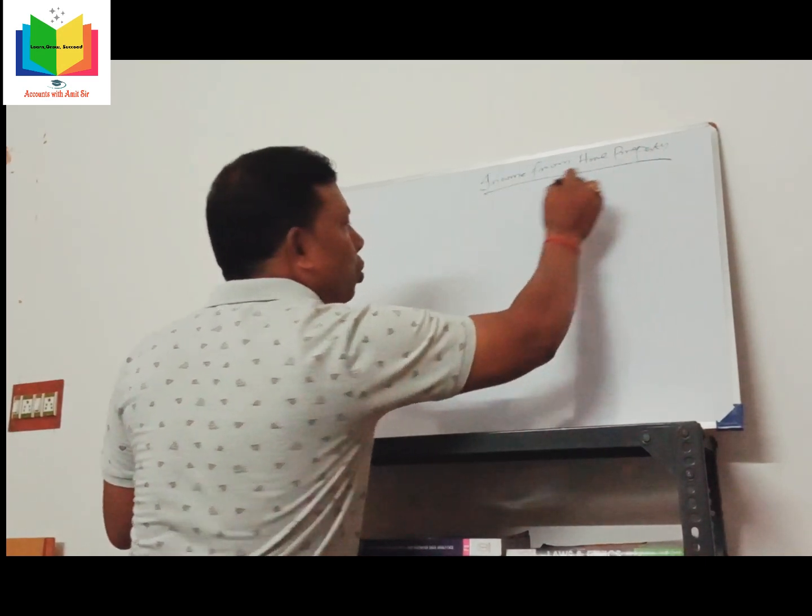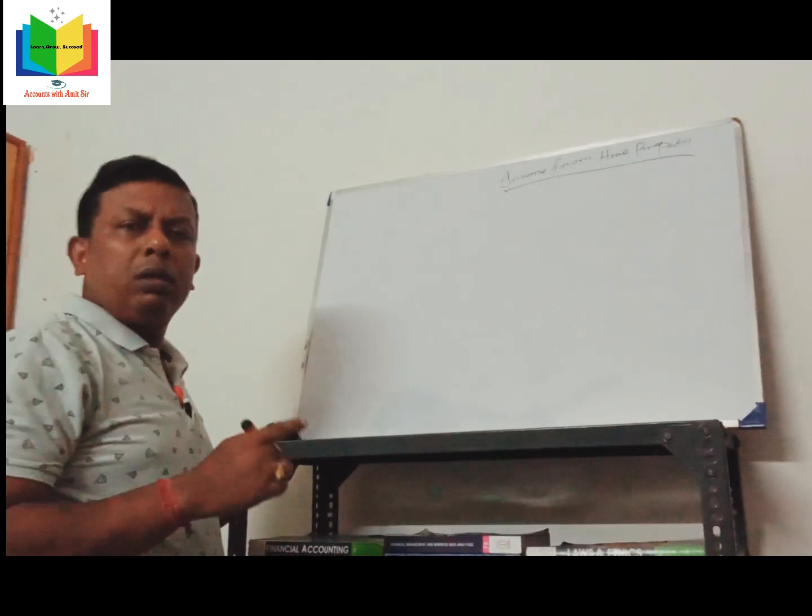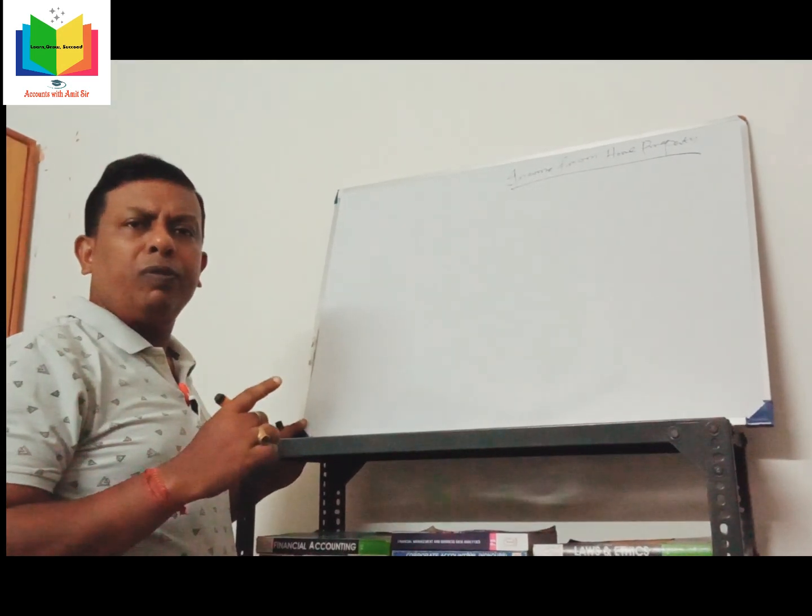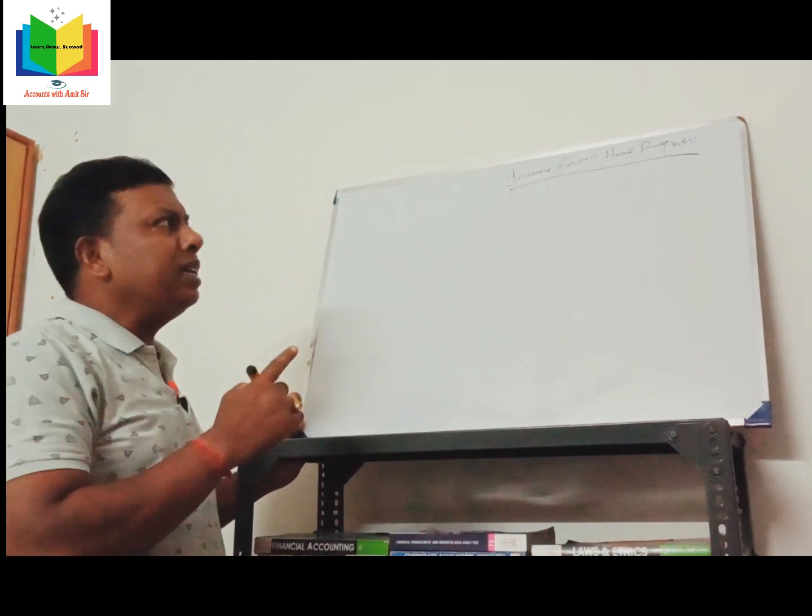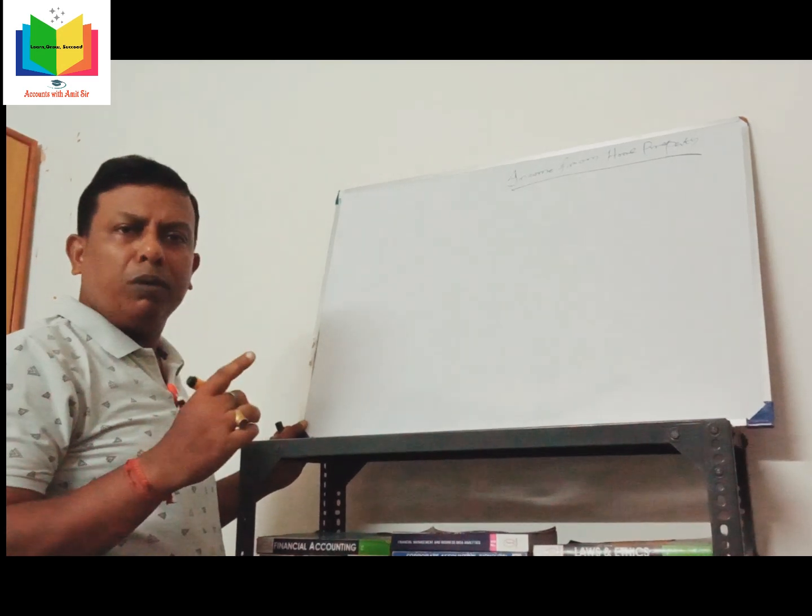There are a total of 5 heads of income. Out of these, income from house property is one of them.